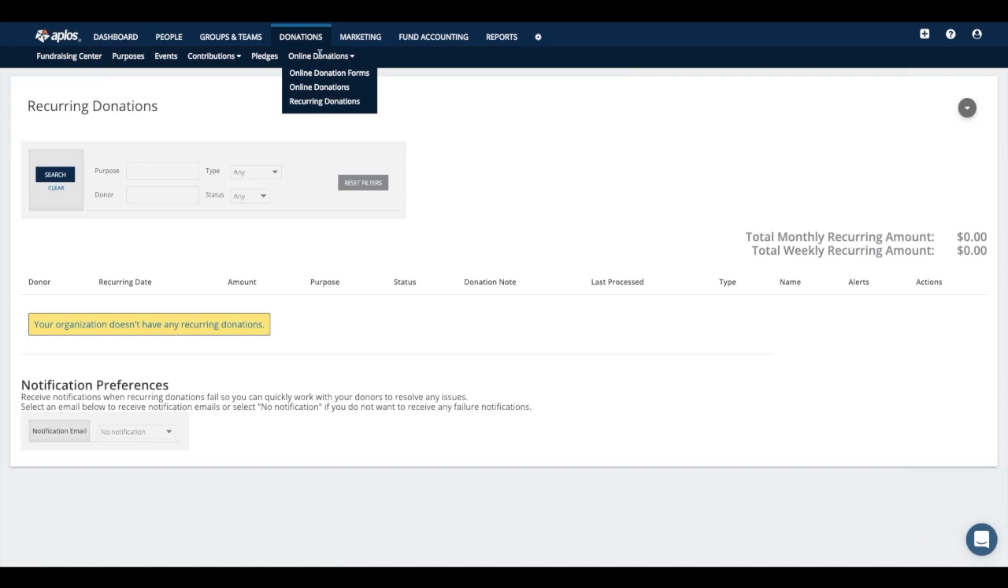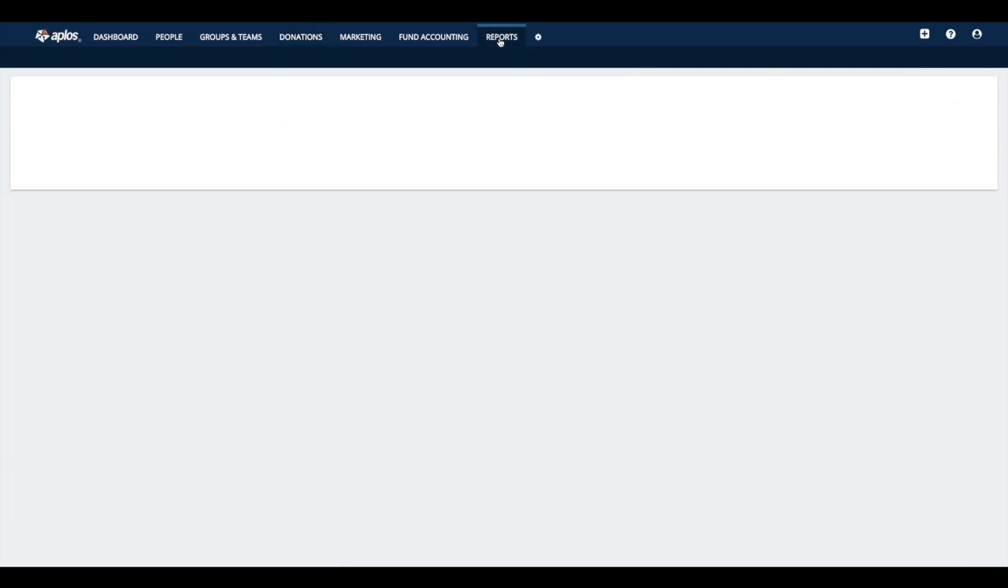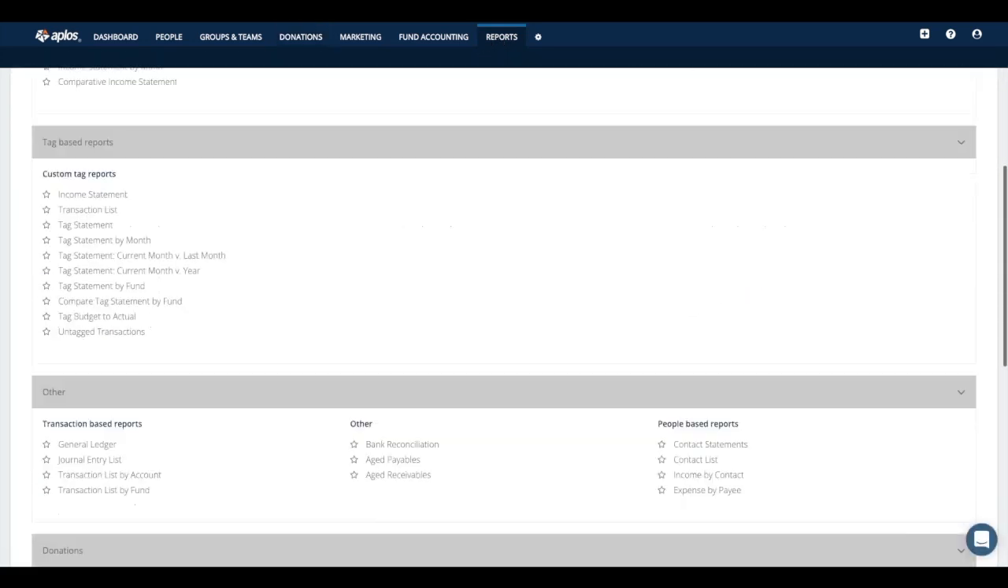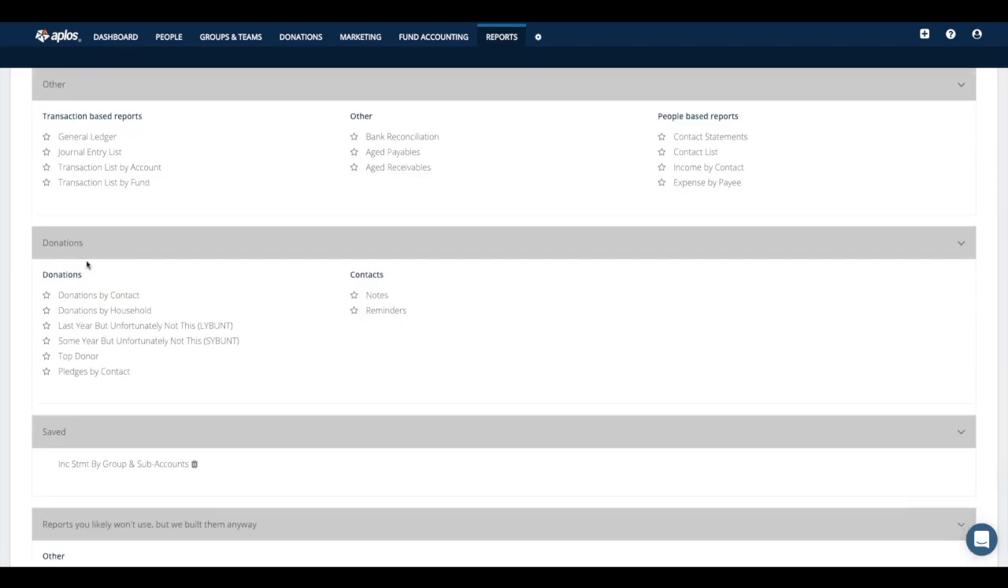All right. With that being said, let me jump into the reports page again, and we're going to talk about those donation reports that you can run. Towards the bottom here, you do have a category for donations, and we have a lot of donation reports that you can generate, which are very helpful. Donations by contact will let you see a list of all of your donors that have given within a certain time period.